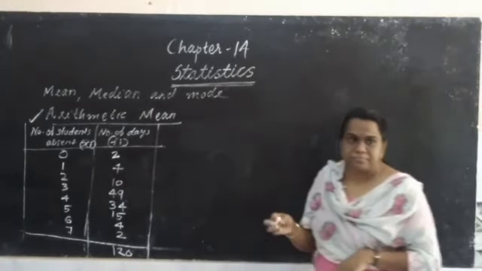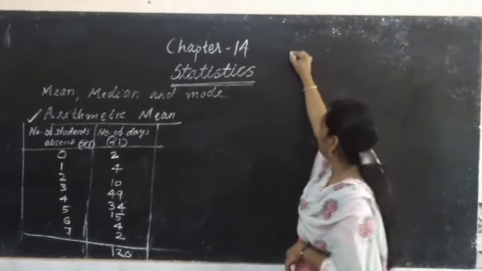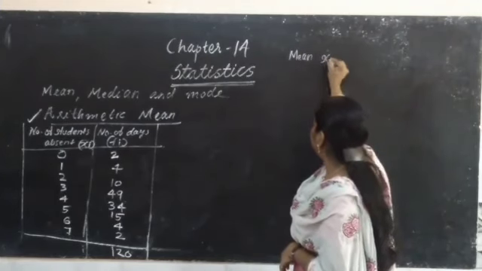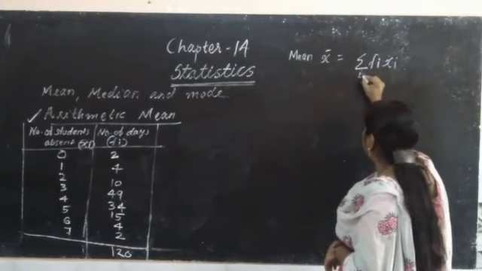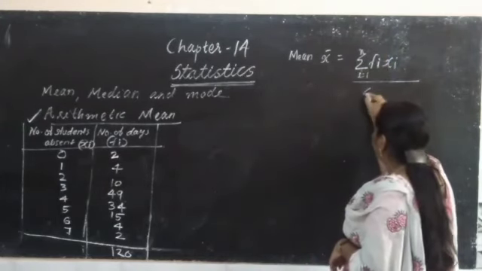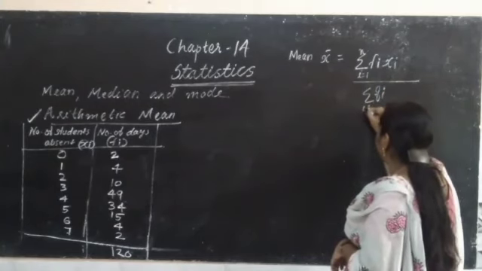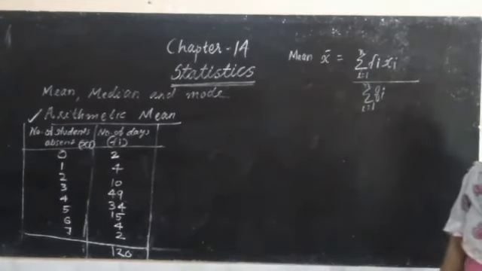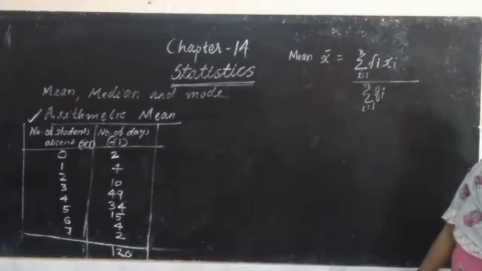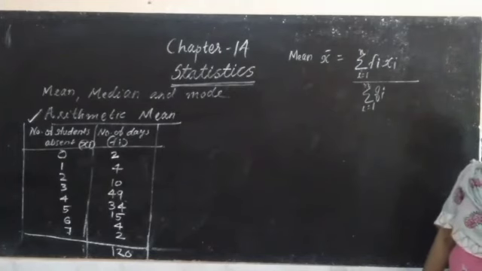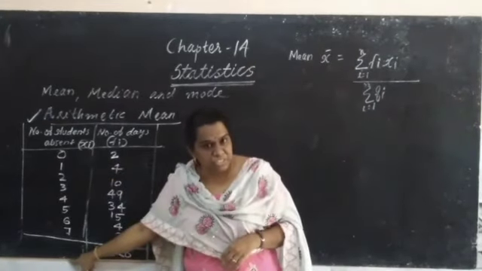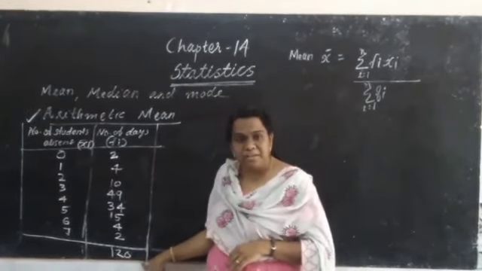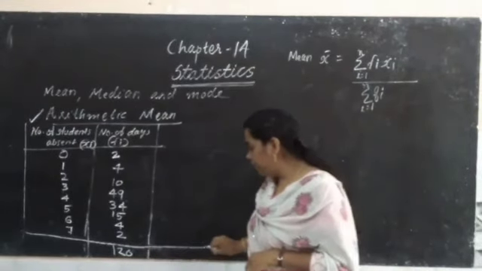Do you remember? X bar is equal to the mean. X bar is equal to sigma fi xi, sigma i from 1 to n, fi xi by sigma fi. Do you remember such a formula? You studied last year. Mean x bar is equal to sigma, means sum, sigma fi xi divided by sigma fi. Then we got these are the observations xi and these are their corresponding frequencies fi. Okay, I hope you understood this.